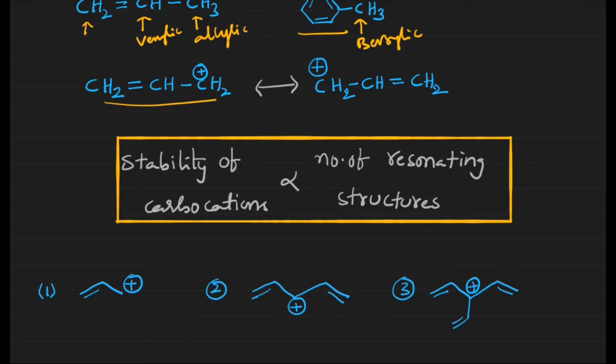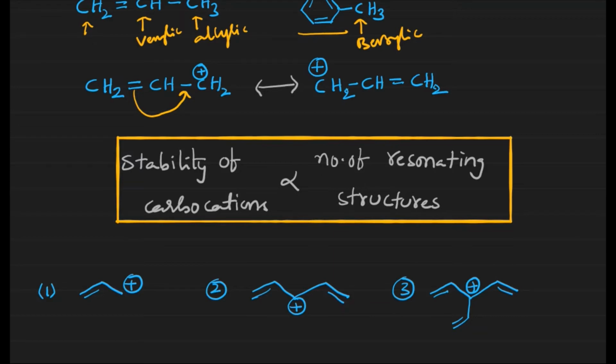Now we have a carbocation over here. The position of the carbocation we have already discussed. This is the allylic position, allylic carbocation. Now what is the nature of this carbocation? It is electron deficient, meaning it requires some electrons to be stabilized. Since pi bonds are in conjugative position, delocalization takes place readily. When delocalization takes place, this carbon is in need of electrons, and these electrons will be gained from the adjacent pi electrons. That's how this carbocation will be stabilized.